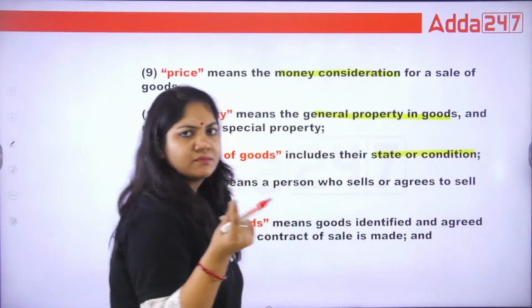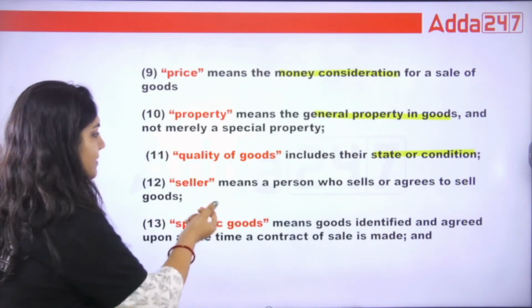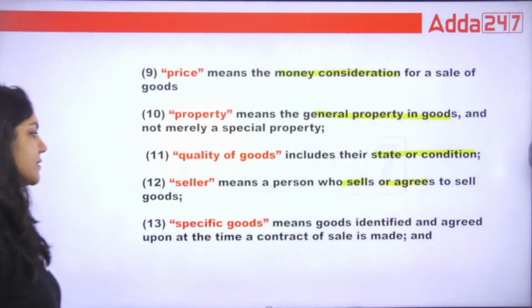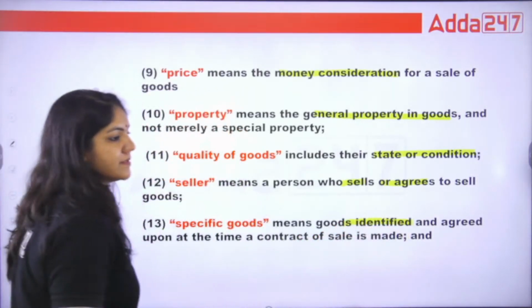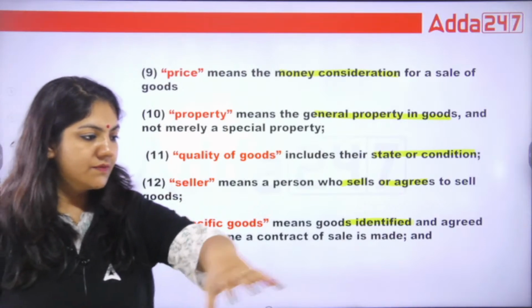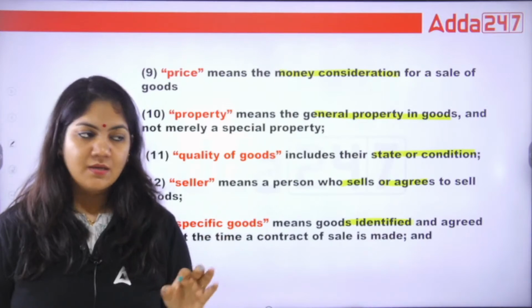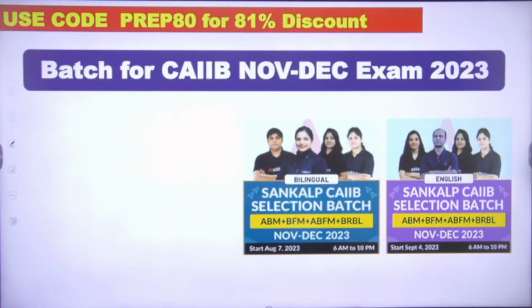Quality. We always want good quality of goods. Seller is one who sells or agrees to sell. Present, future. Specific goods are the goods which are identified. It means out of 50 types of rice, I just want basmati rice. So basmati, a specific one. That's it.